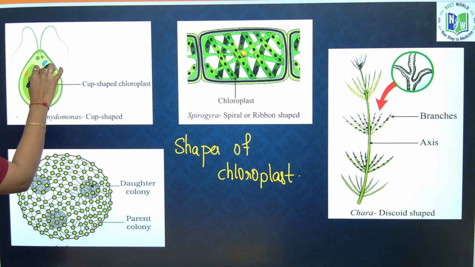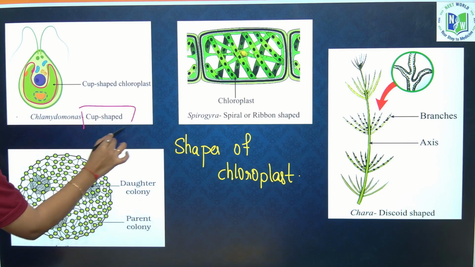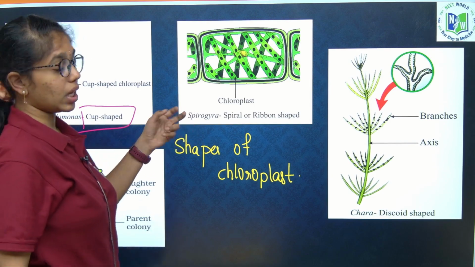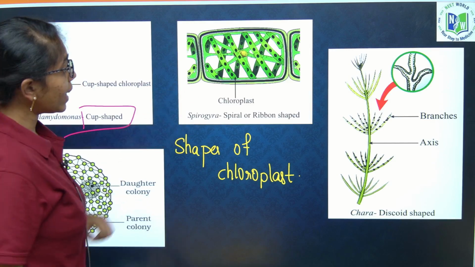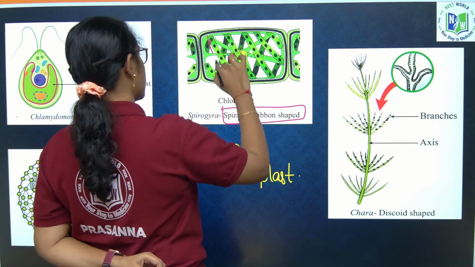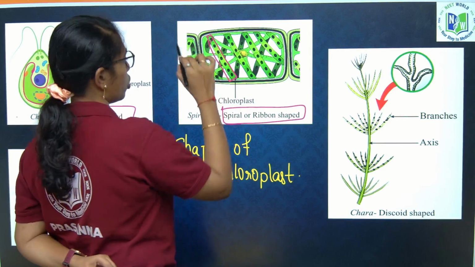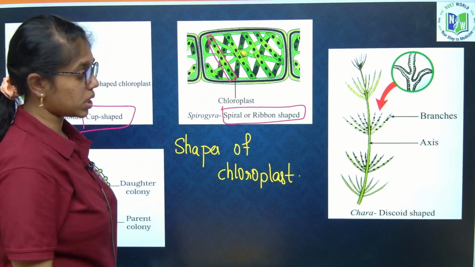Spirogyra, which conducts isogamous reproduction, has a spiral or ribbon shaped chloroplast inside which chlorophyll pigments are present.